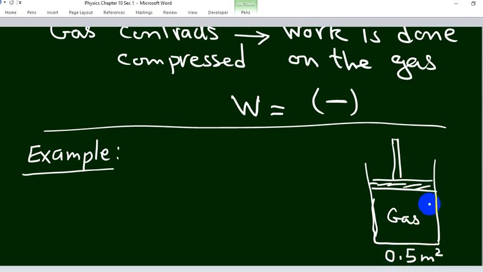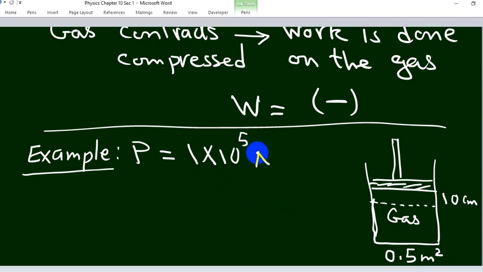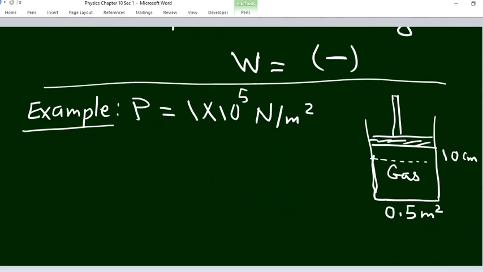And the piston moved up a distance of 10 centimeters. The pressure equals 1 times 10 power 5 Newton over meter squared. The pressure here is kept constant. Find the work done in this case. What's the work done here?